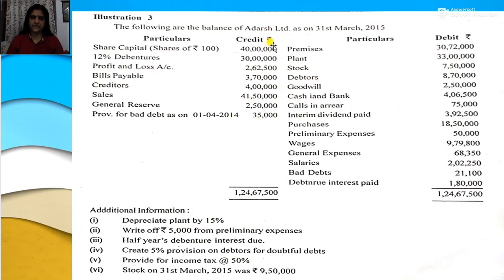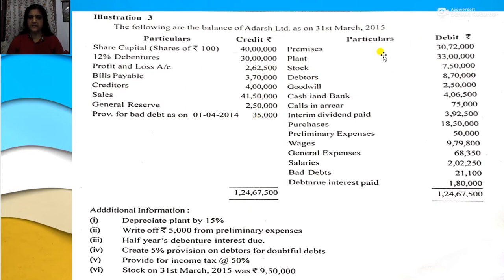That is, the credit balances include share capital, shares of rupees 100, 40 lakhs, 12% debentures 30 lakhs, profit and loss account 2,62,500, then bills payable 3,70,000, creditors 4 lakhs, sales 41,50,000, general reserve 2,50,000, provision for bad debts as on 1st April 2014 35,000.